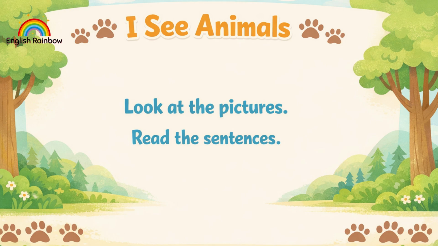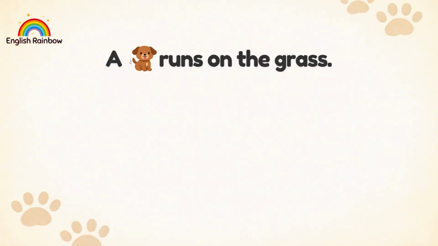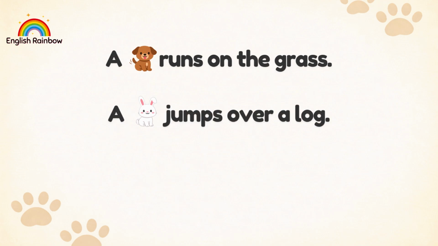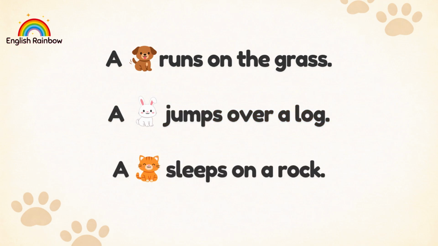Look at the pictures and read the sentences. Let's start reading. A dog runs on the grass. A rabbit jumps over a log. A cat sleeps on a rock.